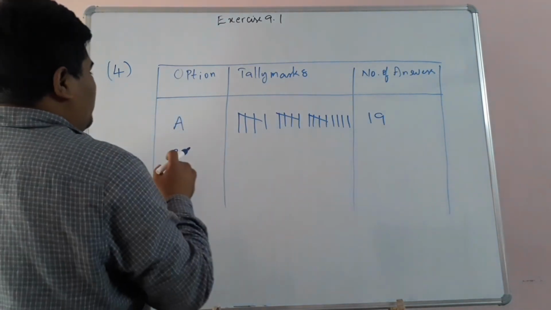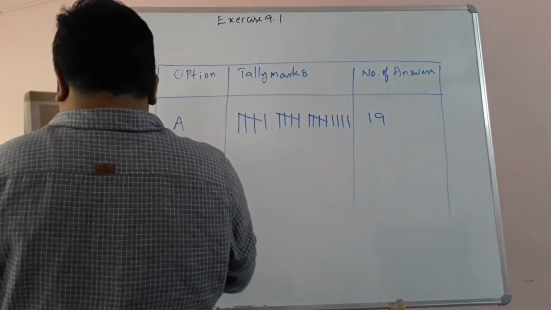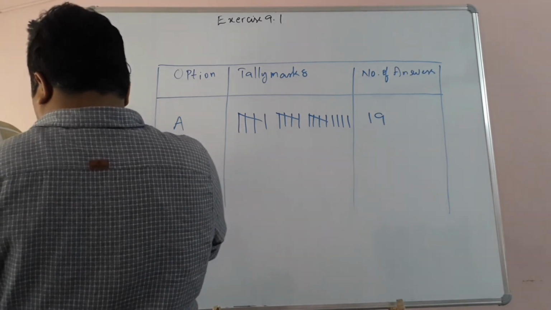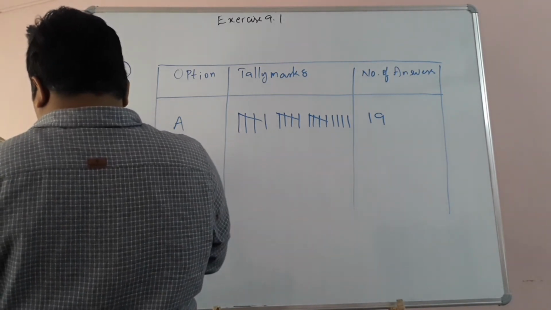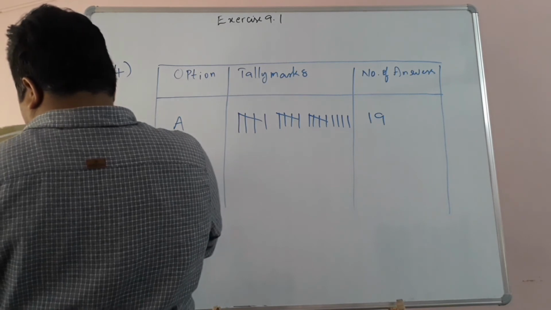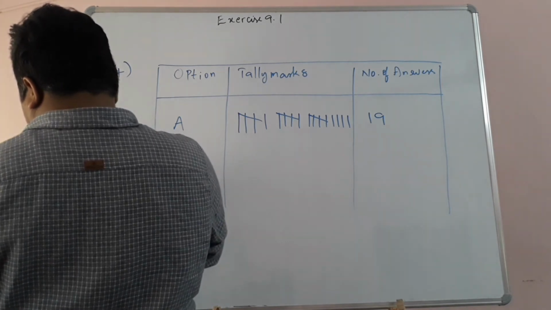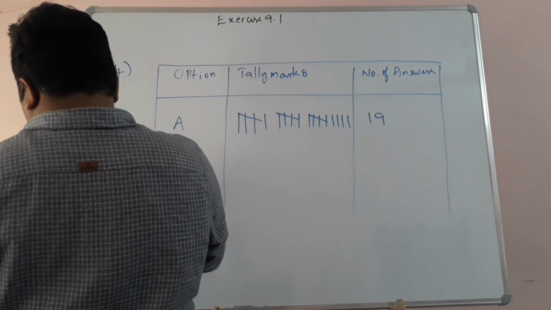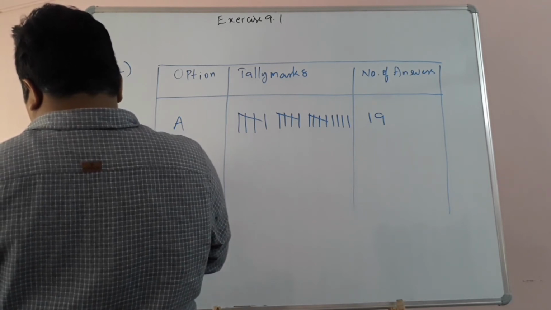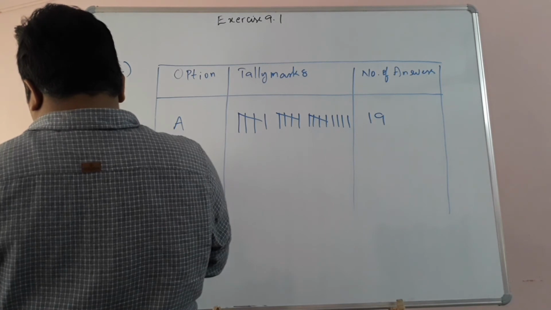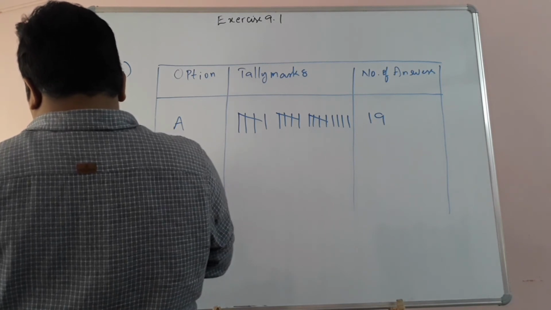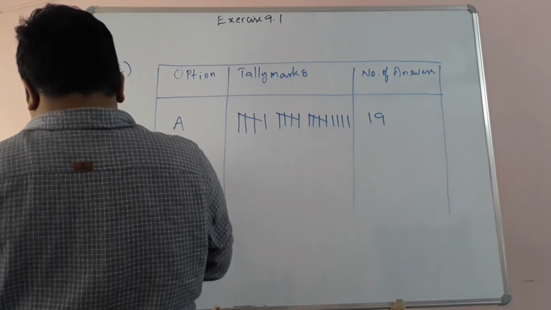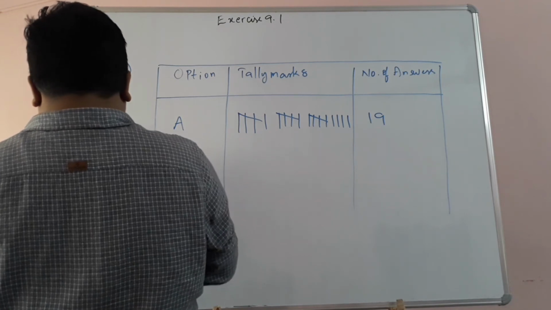Now children, count the number of B's. 1, 2, 3, up to 35.